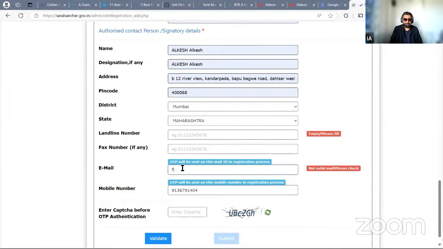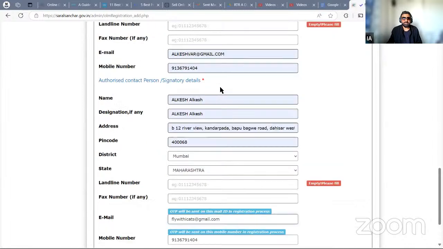use your permanent email address where they'll send you an email for verification. Use your own email address and make sure you fill in the data correctly. Otherwise, it will go to someone else. Okay, address is there. Everything is there.